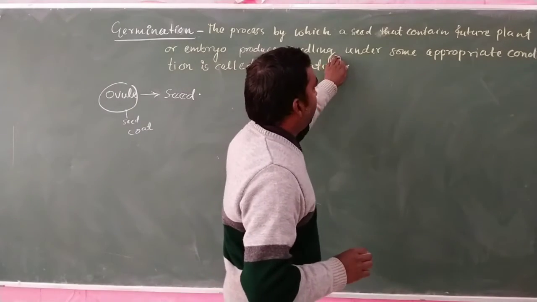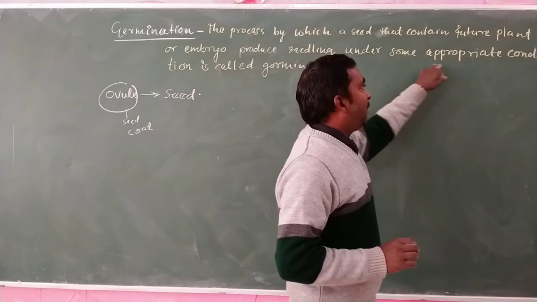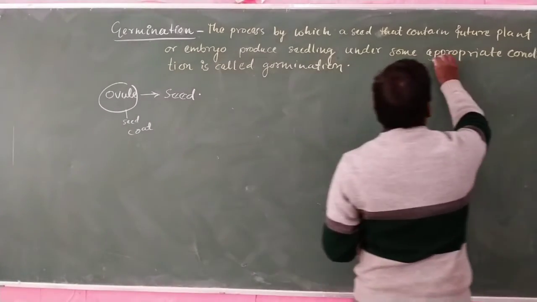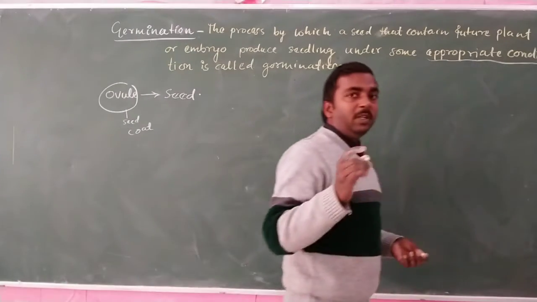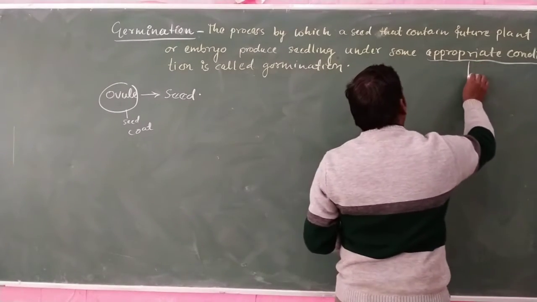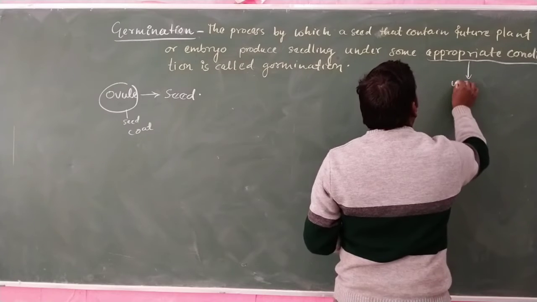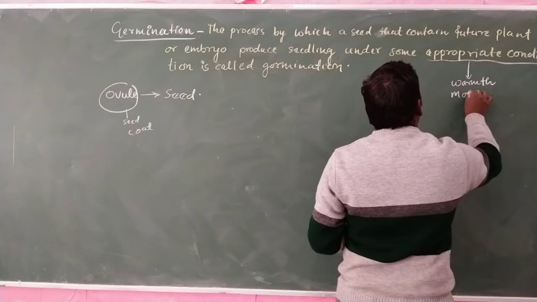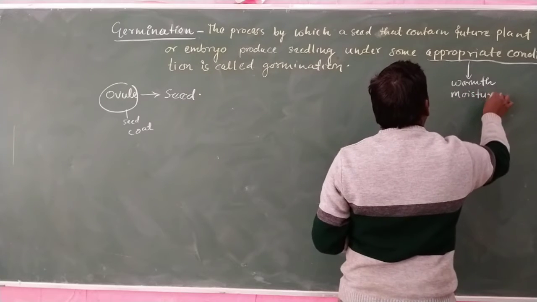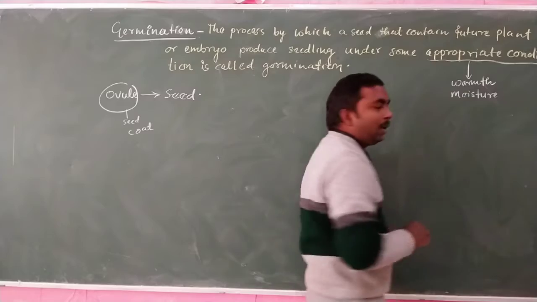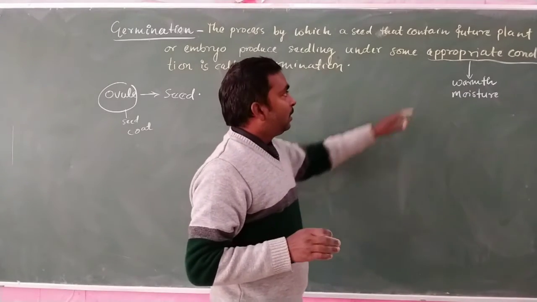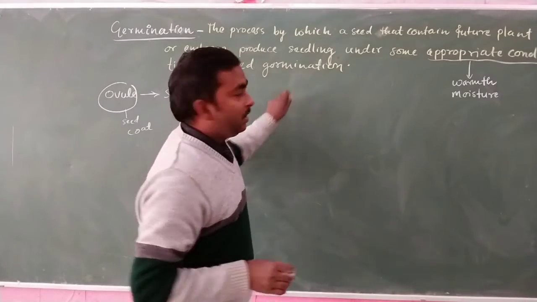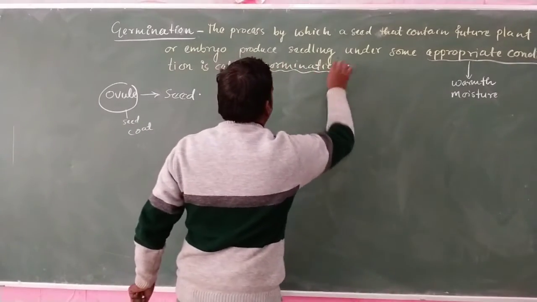This occurs under appropriate conditions. What are the appropriate conditions for the germination of seed? They are warmth and moisture. Warmth and moisture together make the appropriate condition for germination of seed.